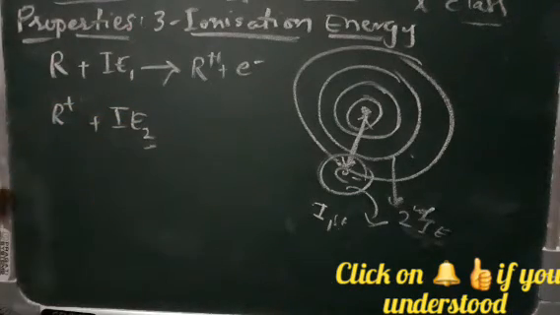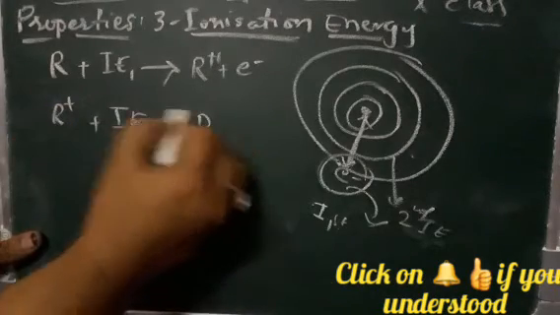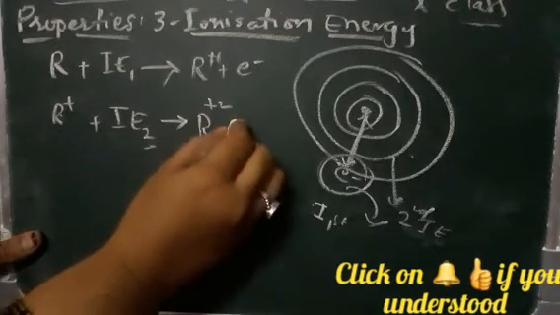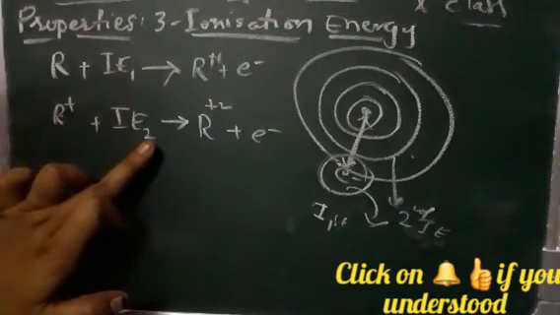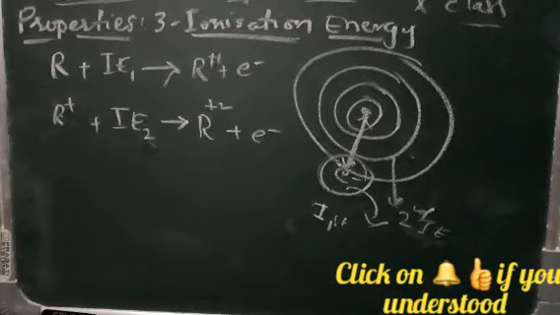So this is called the second ionization energy, and now this changes into R 2 plus, as one more electron is removed from it. So this is nothing but first ionization energy, second ionization energy. Similarly, if you use more, it can come to third or fourth ionization energies also.